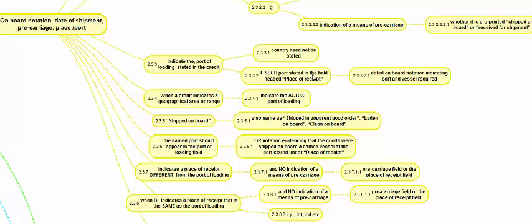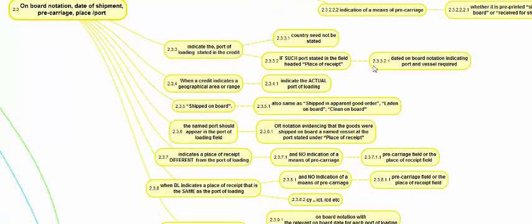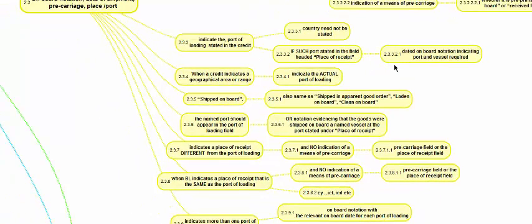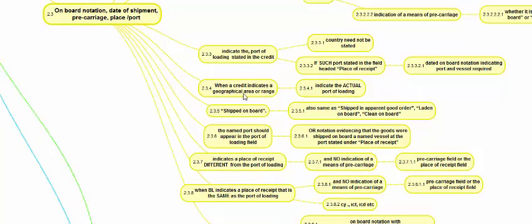For this also we have an example in the ISBP. We can have a shipment to, suppose it is Moscow, then Moscow, Russia need not be mentioned, only Moscow has to be mentioned. And if Moscow is mentioned in the place of receipt field, there needs to be an onboard notation which says the goods were loaded on board a mother vessel at Moscow. So the vessel and the port have to be linked in the onboard notation. When the credit indicates a geographical area, it should indicate the actual port. If it says any European port, the actual port, Amsterdam or Rotterdam, has to be mentioned.